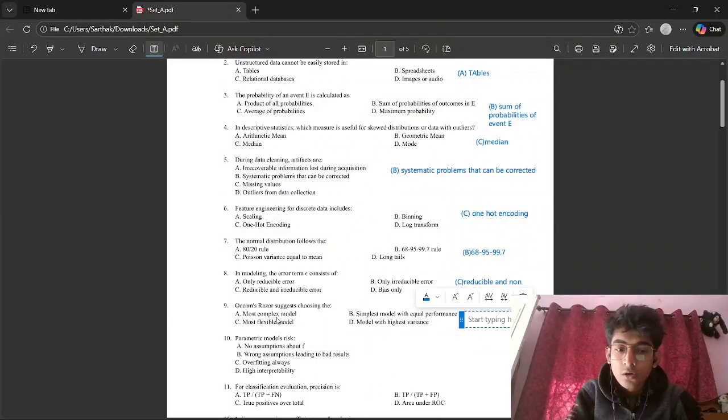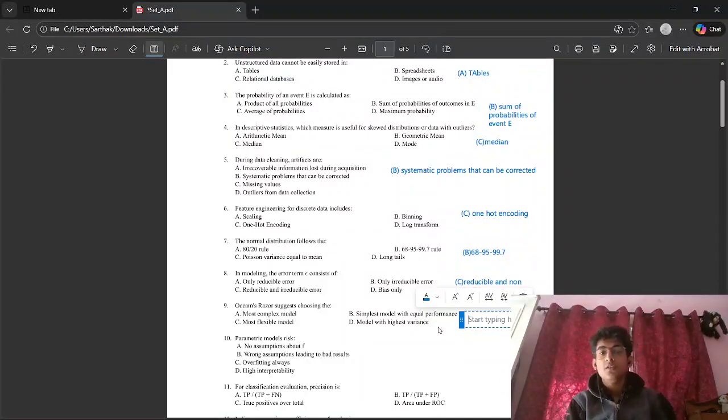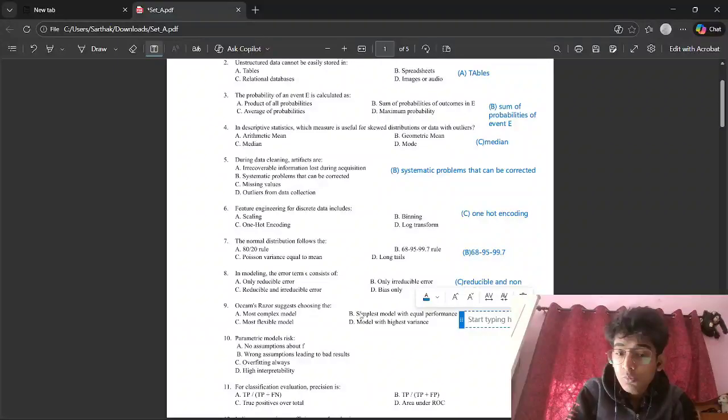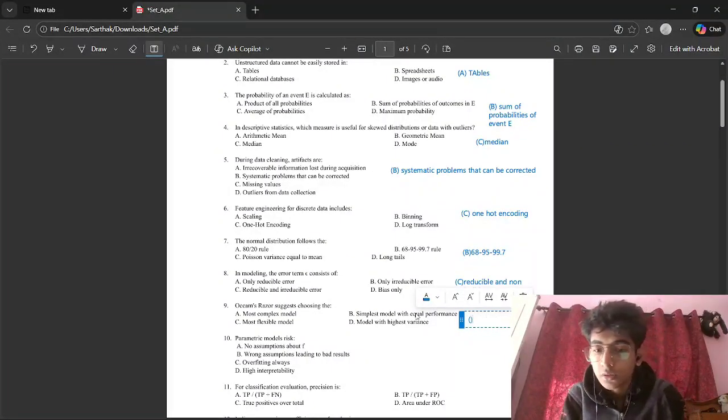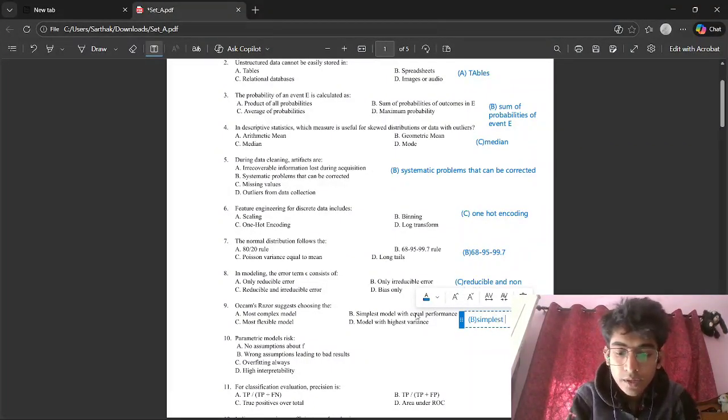So now let's look at ninth question. Occam Razor suggests choosing the most complex model, simplest model with equal performance, most flexible model, model with highest variance. So see what Occam Razor says, that if you have two models and both of them give equal prediction performance, we will choose the one which has the simplest implementation or which is simpler to understand. So the correct answer should be B, simplest model with equal performance. Right? Simplest model with equal performance. Okay.